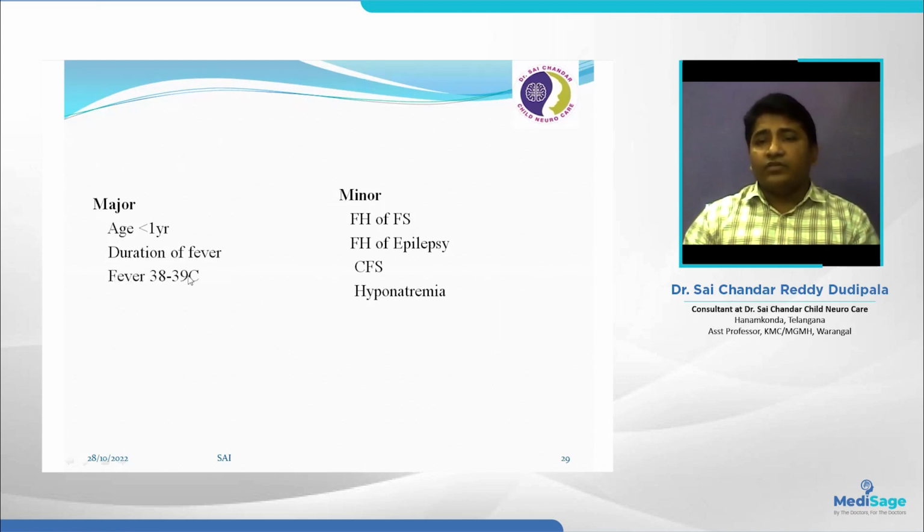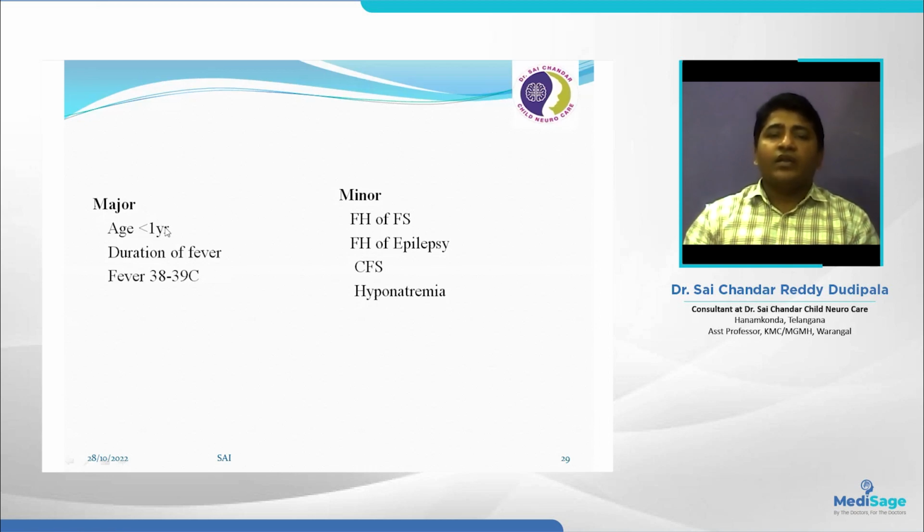Low fever is also associated as a major risk factor. Minor risk factors are family history of febrile seizures, family history of epilepsy, complex febrile seizures, and hyponatremia. In some guidelines, male sex is also a minor risk factor, but these seven are the most important risk factors, major and minor.